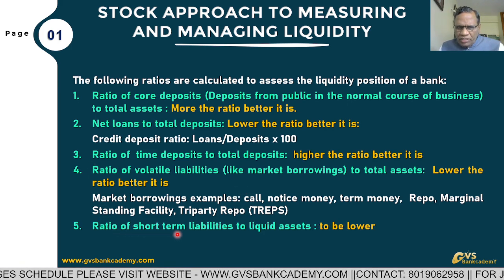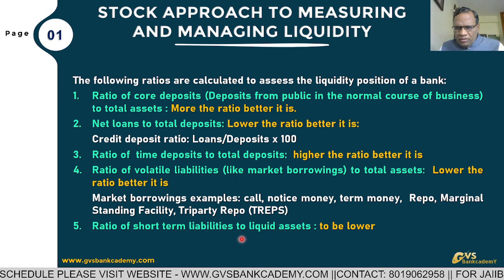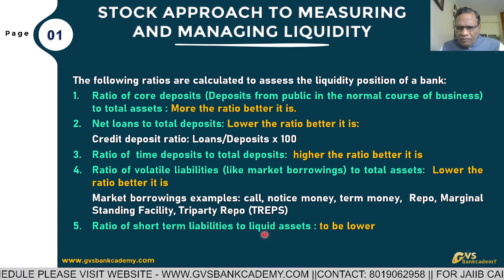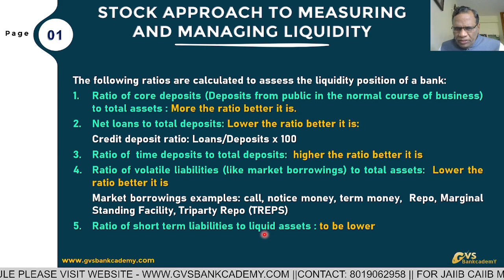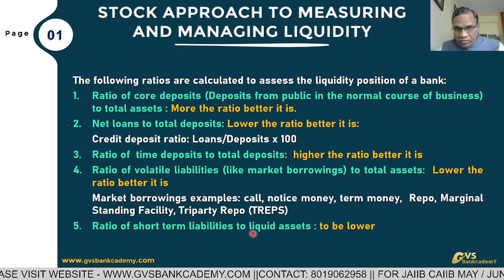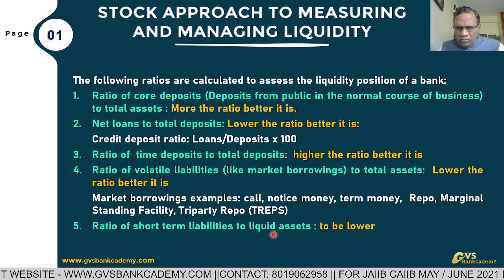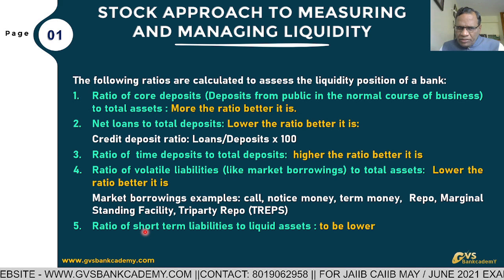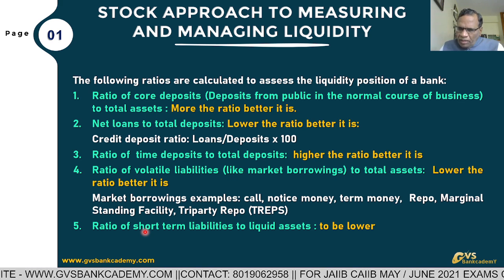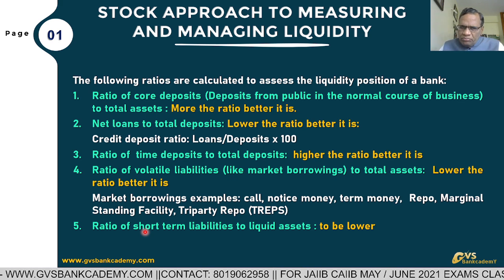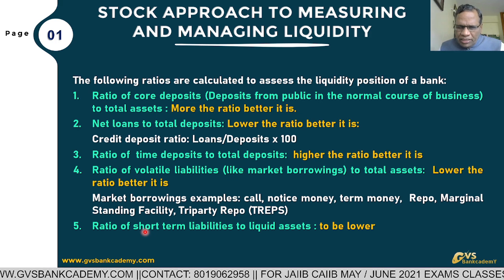Fifth ratio: ratio of short-term liabilities to liquid assets. Liquid assets means assets which can be converted into cash easily, immediately, without any cost, without any loss of time. Short-term liabilities means liabilities payable within a shorter period, less than 1 year.